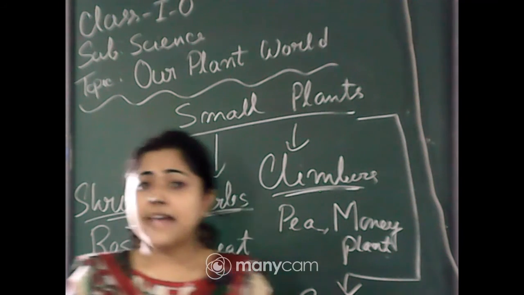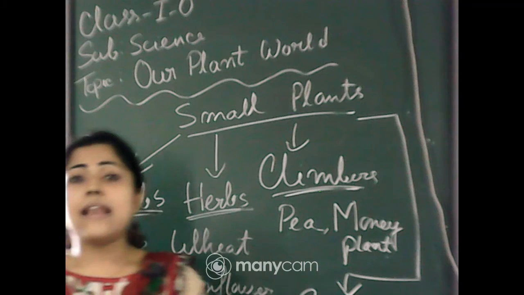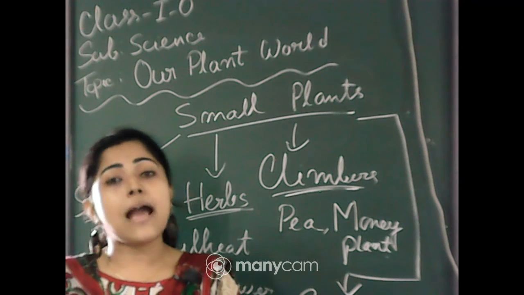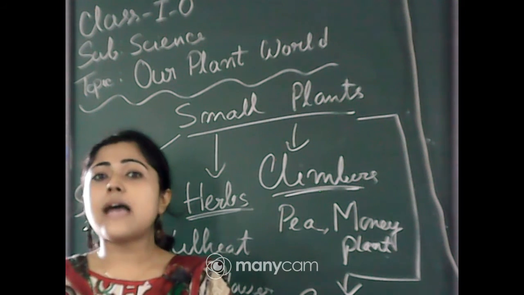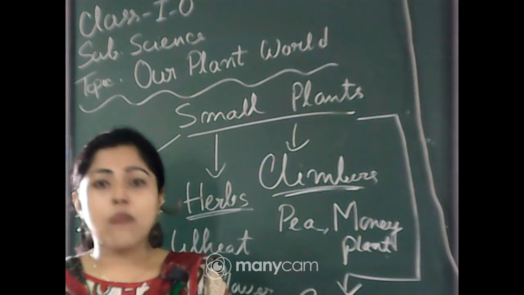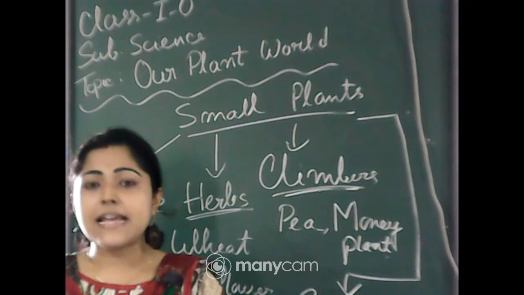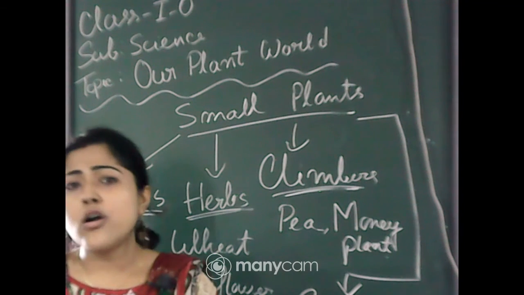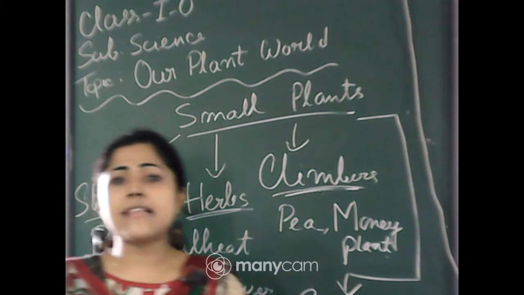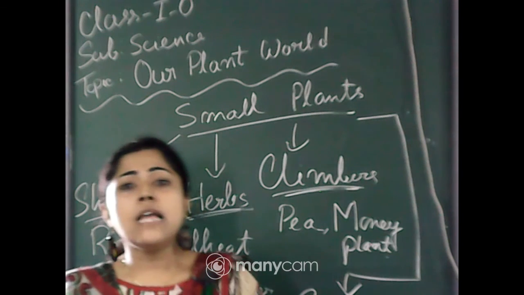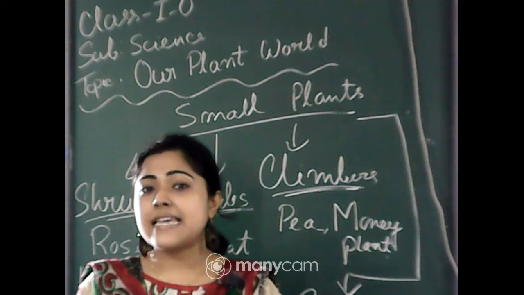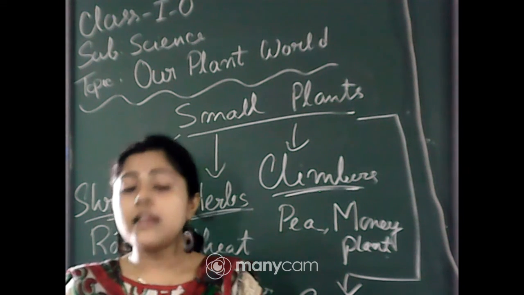So some plants grow in the hills, like pine tree, and some plants grow in the water. If you see in the village area any kind of pond, or you can see the river also. In the pond we can see the lotus, the flower lotus.